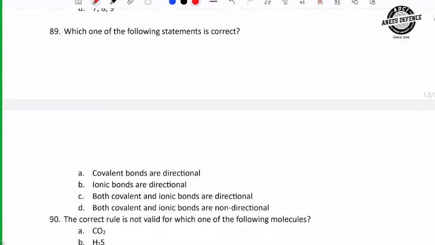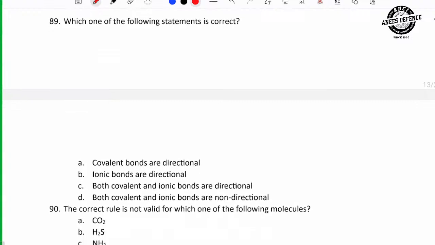Which one of the following statements is correct? Covalent bonds are directional. There are 3 types of bonds. Which are those? Ionic, covalent, dative, right?